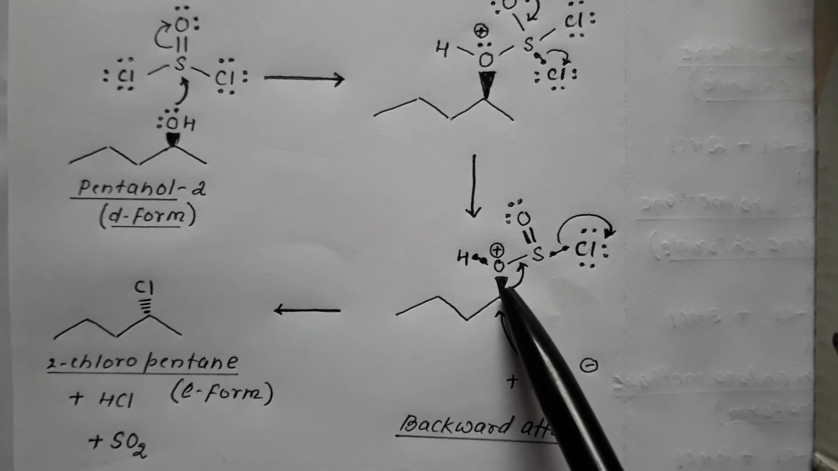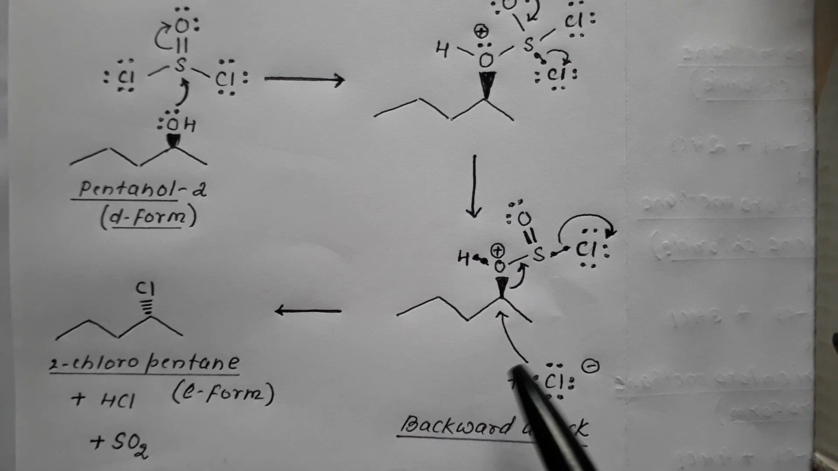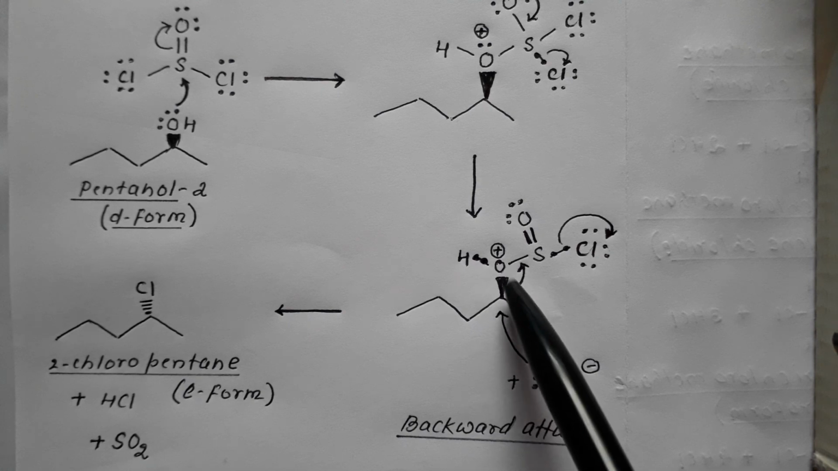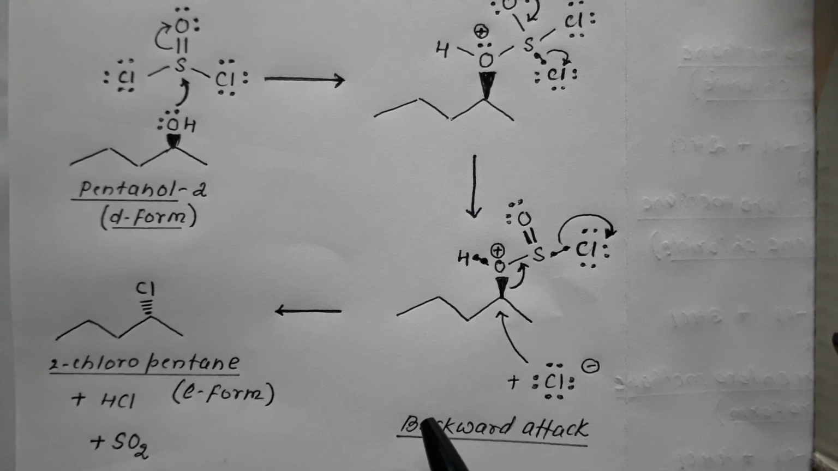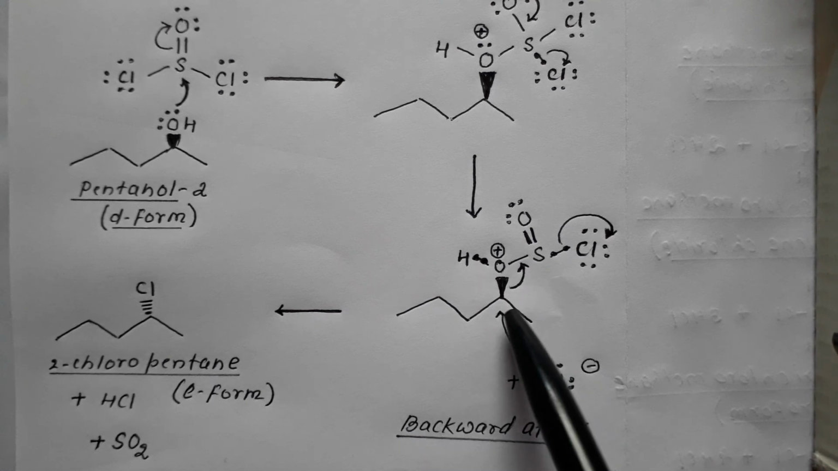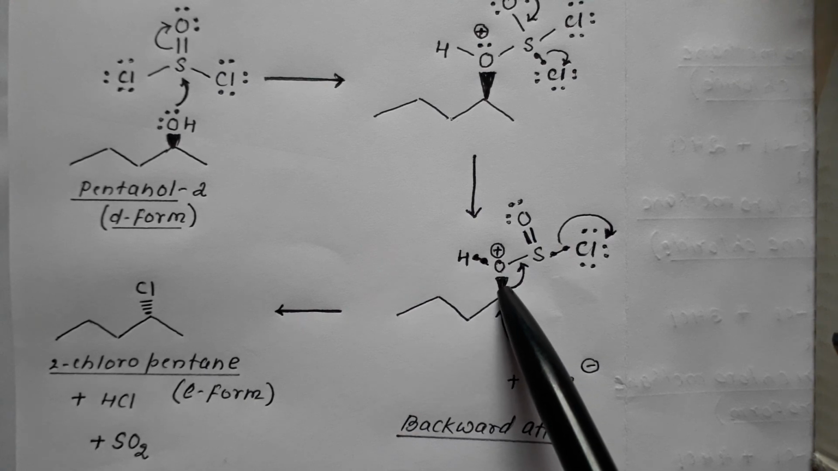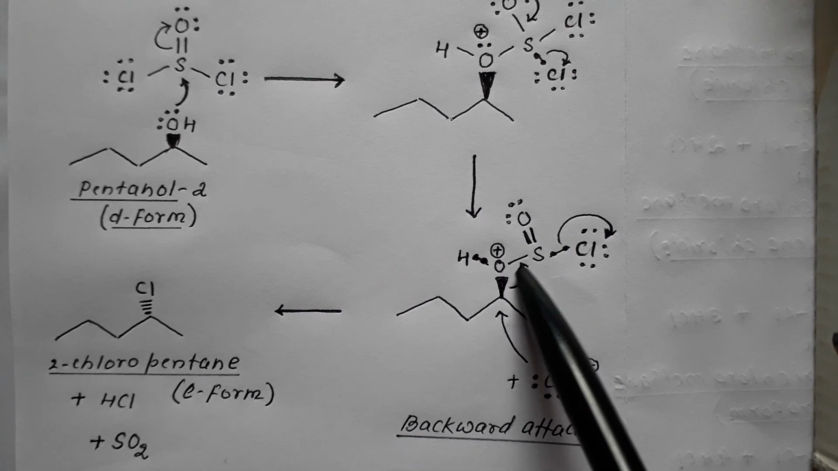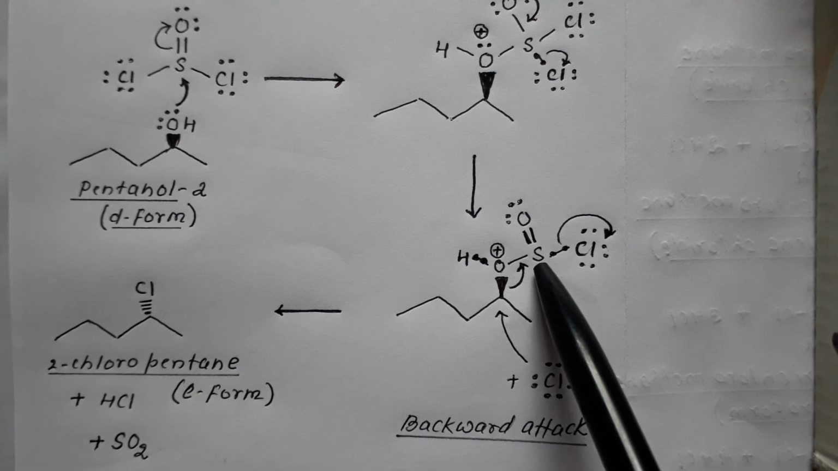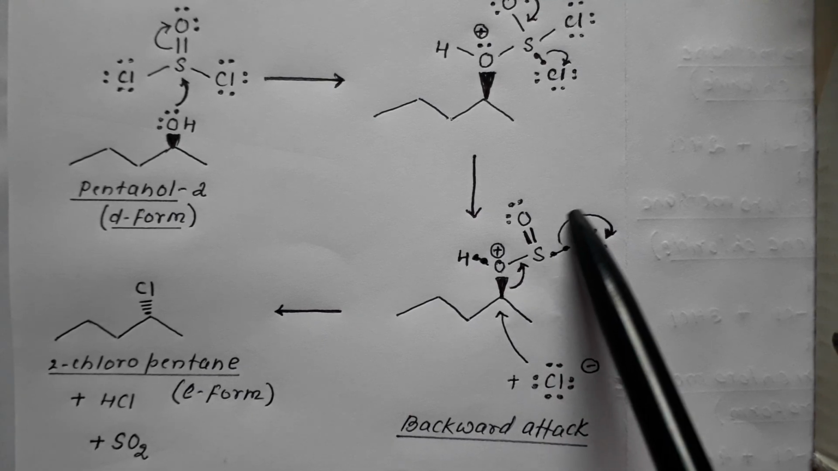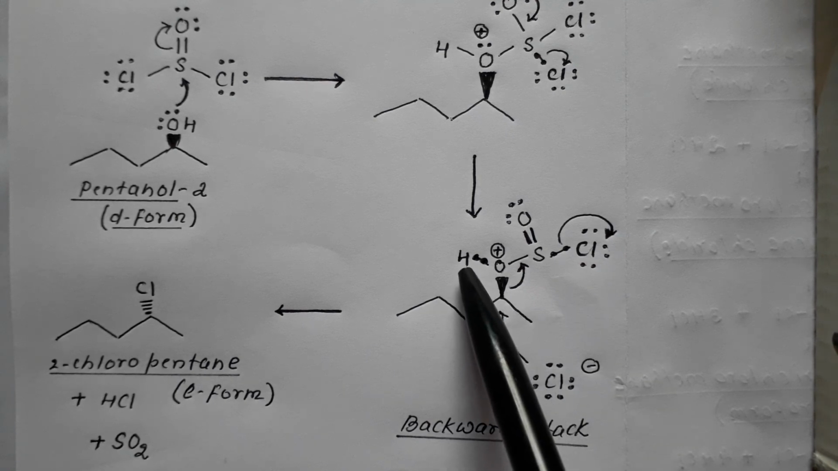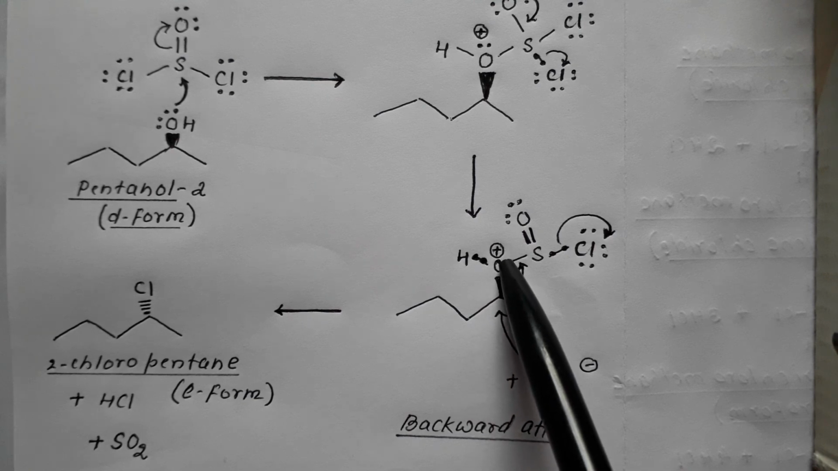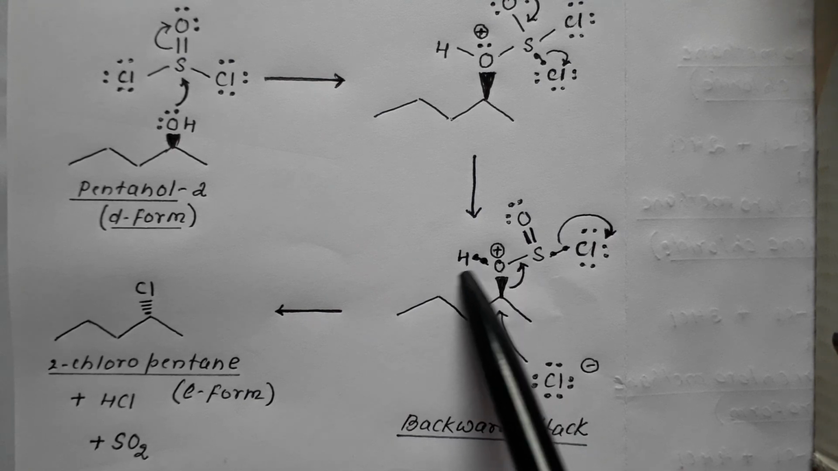Now the bond pair present between carbon and oxygen gets shifted between sulfur and oxygen, making a double bond. The bond pair present between sulfur and chlorine gets shifted onto chlorine, converting into chloride. The bond pair present between hydrogen and oxygen is taken away by oxygen, so this hydrogen goes as a proton.